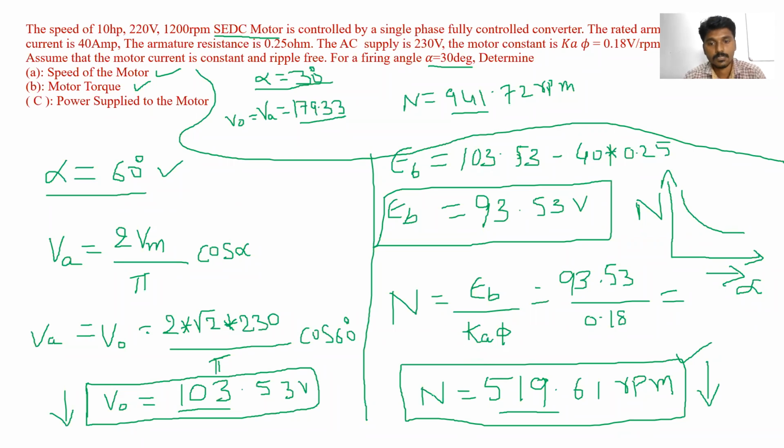So we have proved it mathematically. Generally, what we can say, by varying the firing angle, the speed will vary. By increasing the firing angle, the speed will be decreased. This general statement we have given, but today we have proved it in terms of mathematics. Is it clear? The same way, we have to solve the numericals.